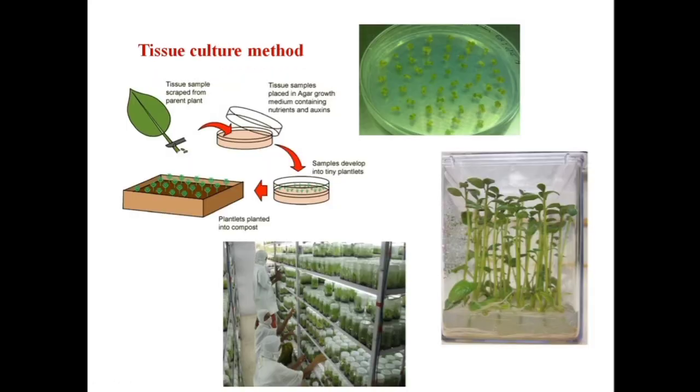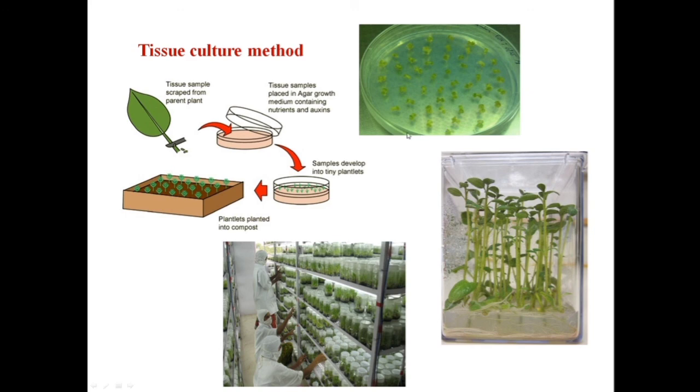The next one that we are studying in vegetative propagation is plant tissue culture. Here, whatever bud or desired tissue you want to take is scraped off from the parent plant, and this tissue sample is placed into an agar growing medium containing nutrients. Now what is an agar growing medium?